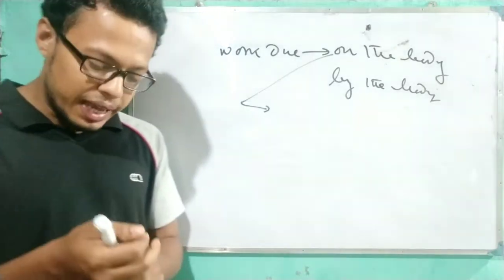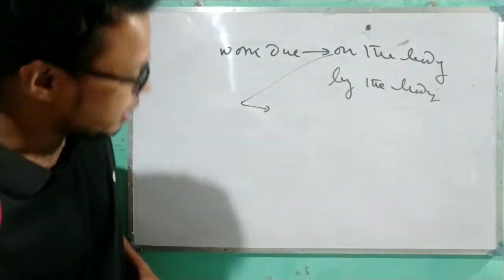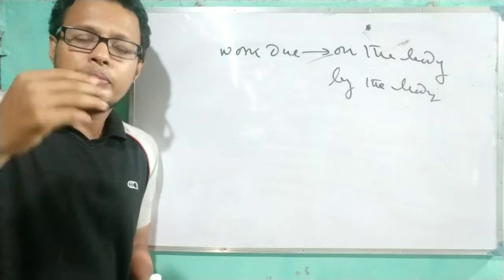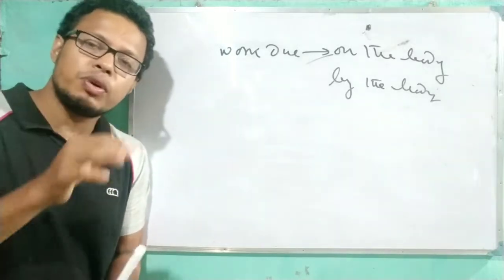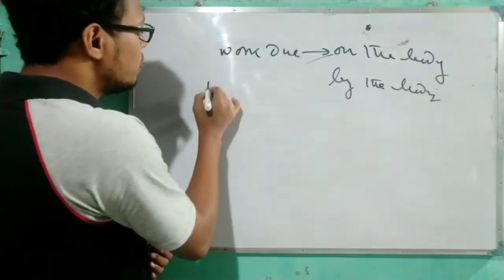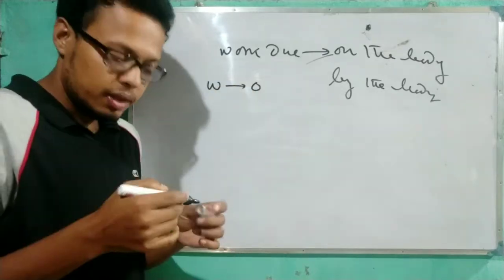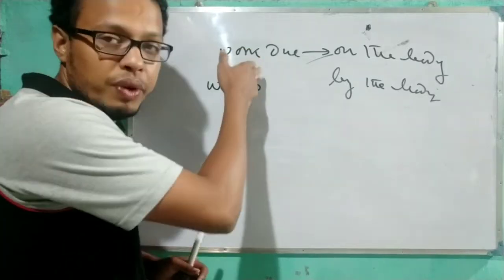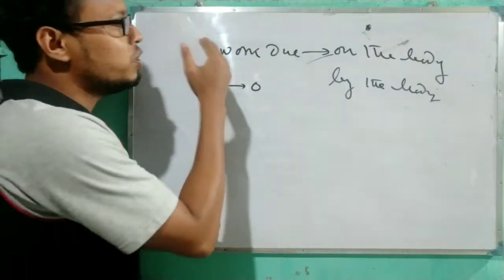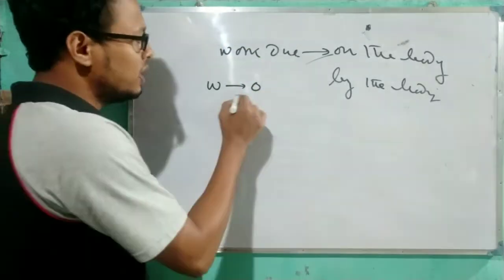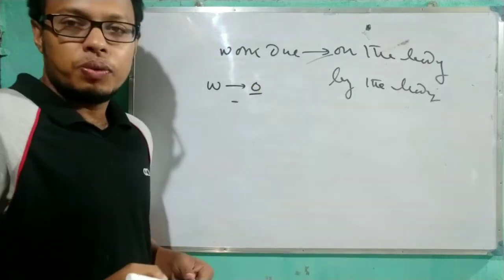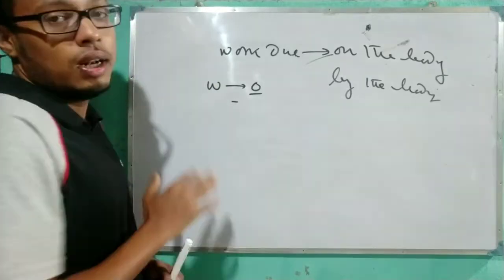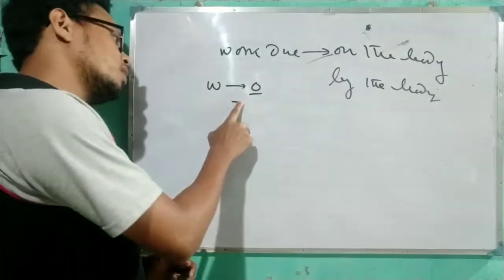Okay, and one question you can ask: is the work positive, negative or zero, is it possible? Yes, it is possible. First one, suppose W is 0. See the example, I am pushing the wall. Is the wall moving? No. So when there is no displacement, then we can say work is 0.